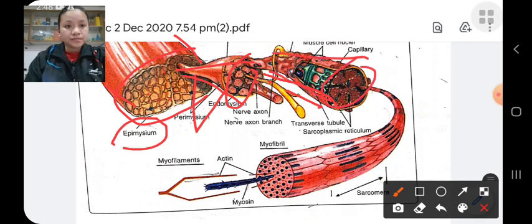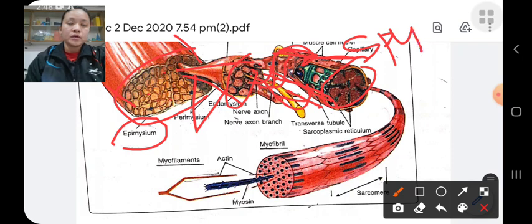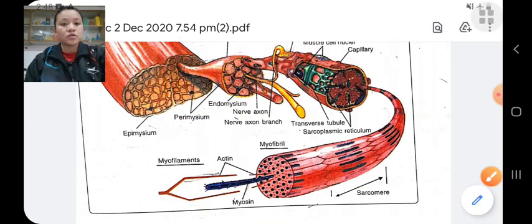This is the muscle fiber, and the neuron is attached to the muscle fiber. This attachment is known as synapse, or we can say motor end plate. The neuron releases chemicals at this end plate when stimulated by the nervous system. This release of chemical causes the actin and myosin filaments to slide over each other. This is the process of the mechanism of muscular contraction.